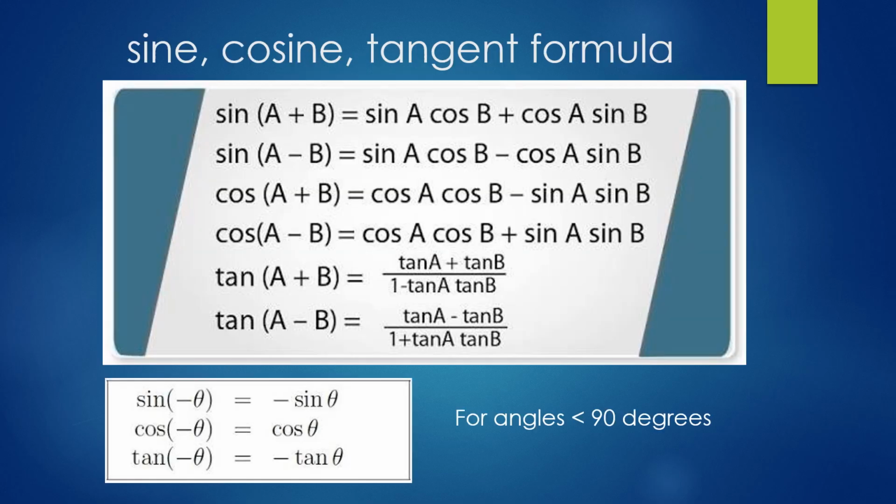These are some of the sine and cos expansion formulas. As I said, there is no need to memorize this if you're not a math student. For example, if I ask you what is sine of 150, you might go ahead and do sine of 90 plus 60 and then use these formulas. You will get the answer in that way, but we will look at an easier method.